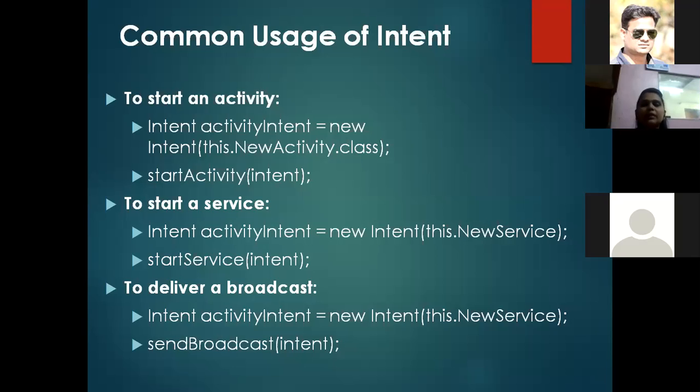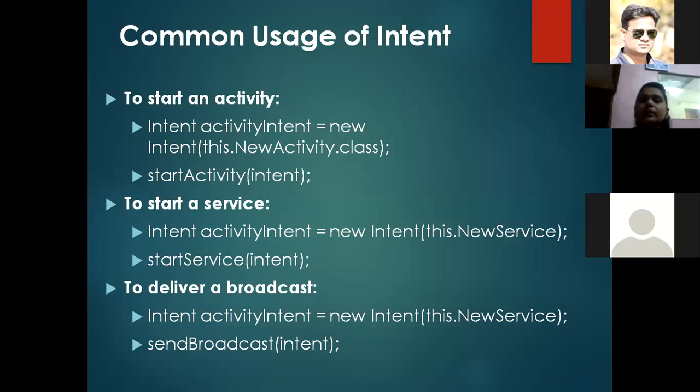Here, I'm giving some examples of how the intent is defined or declared for activities, services, and broadcasts. For an activity, we define an intent like: Intent activityIntent = new Intent, NewActivity.class.